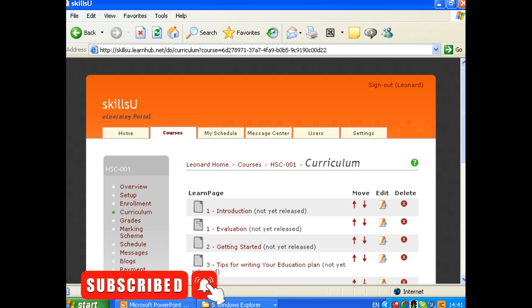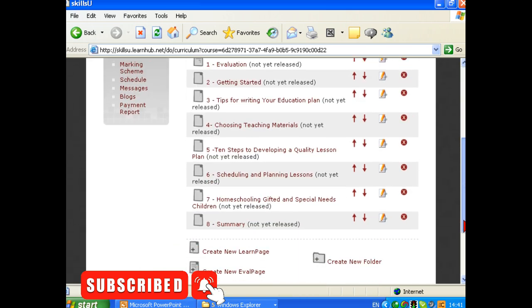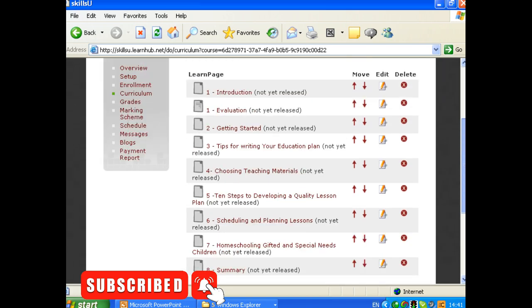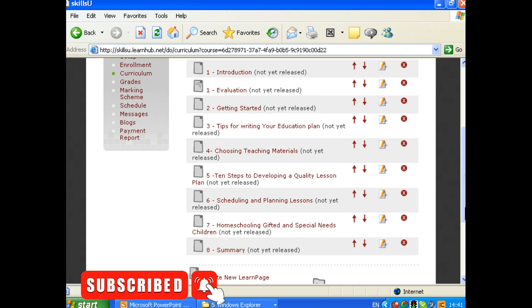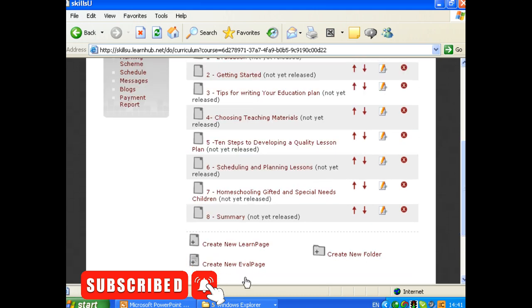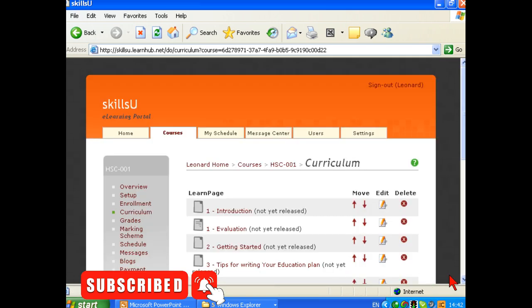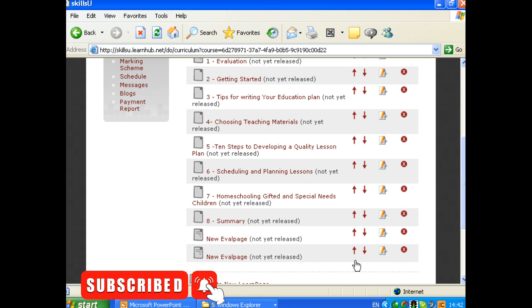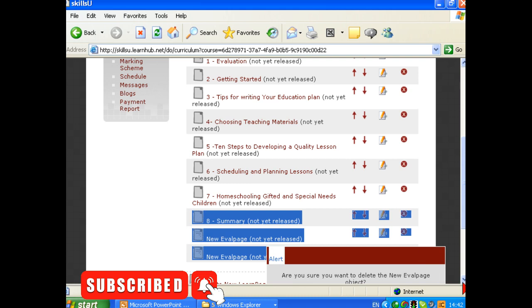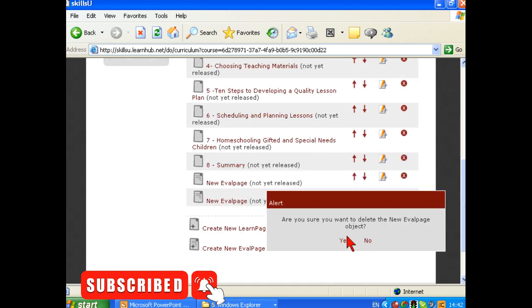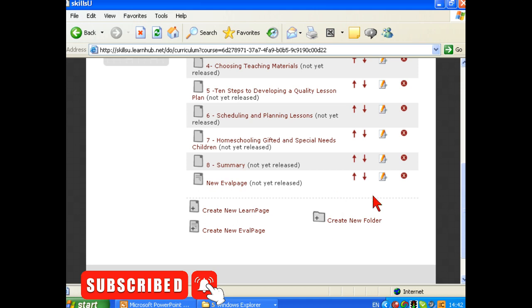And this I think would be a good one. Create new evaluation page. Seems I did that twice. Let me get rid of one of them. Didn't appear last time. Click on the yes button. And so we've just got the one there, the evaluation page.